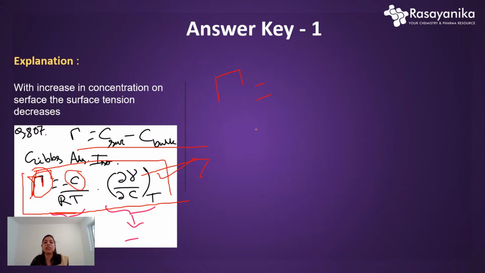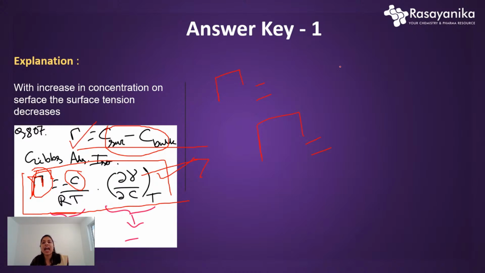That is the surface excess: the concentration on the surface, which is greater than the concentration in the bulk solution. Basically, the difference between the two is called the surface excess.